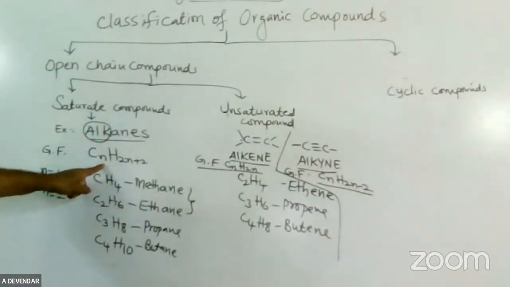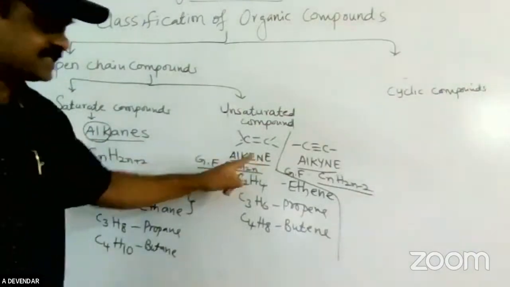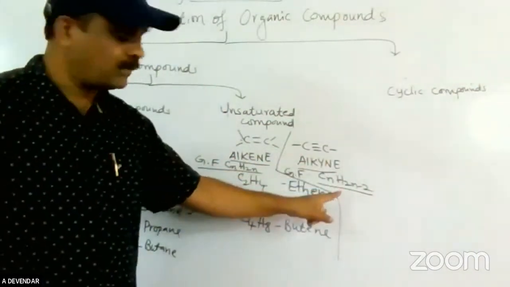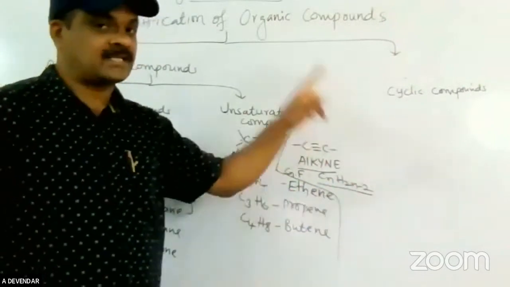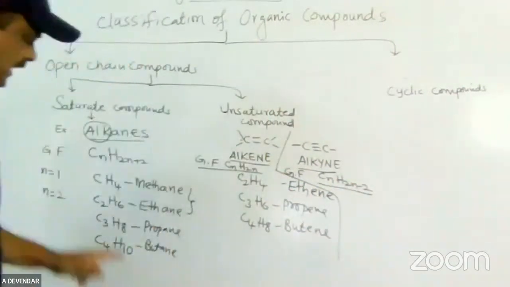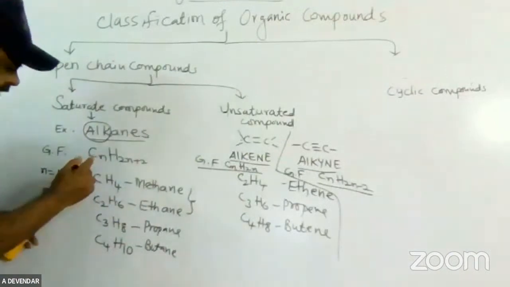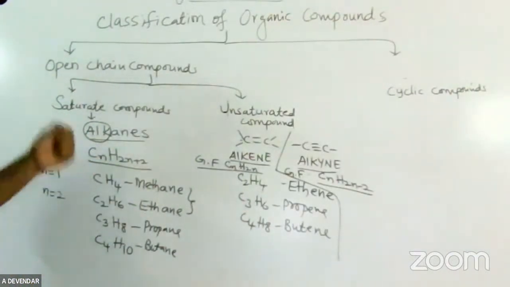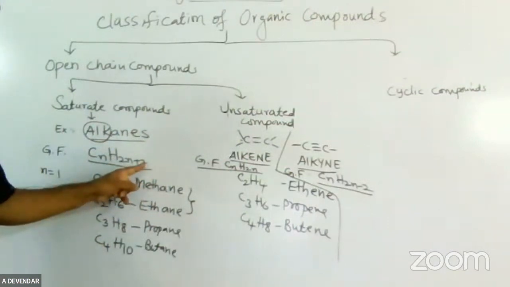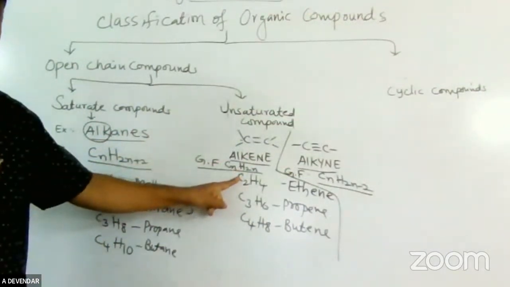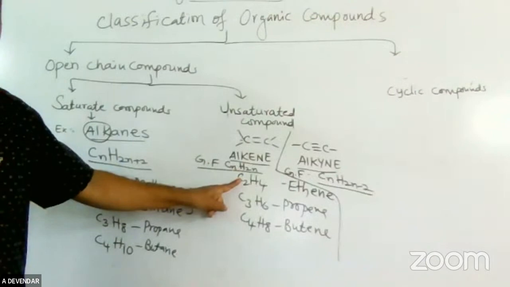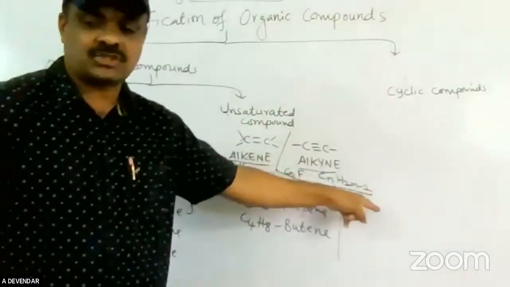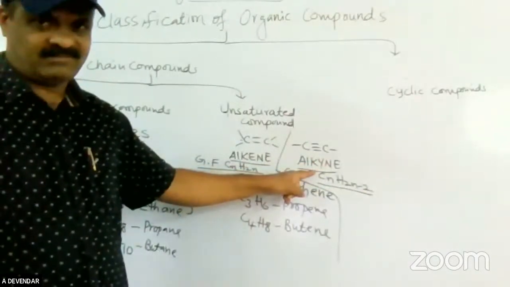The general formulas are important here. The alkane general formula is CnH2n plus 2, the alkene general formula is CnH2n, and the alkyne general formula is CnH2n minus 2. Simply, in the first formula CnH2n plus 2, remove the 2 and you get CnH2n, which belongs to alkenes. Remove 2 again, CnH2n minus 2, and it is the alkyne.